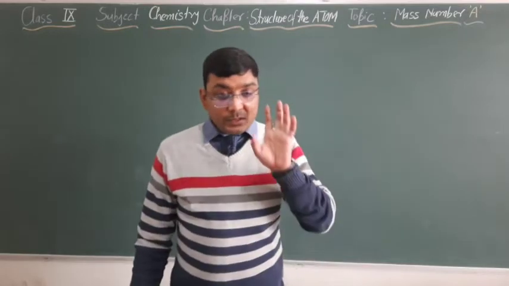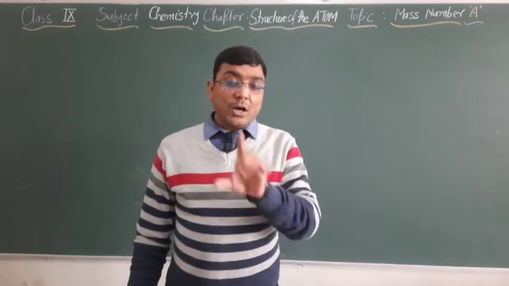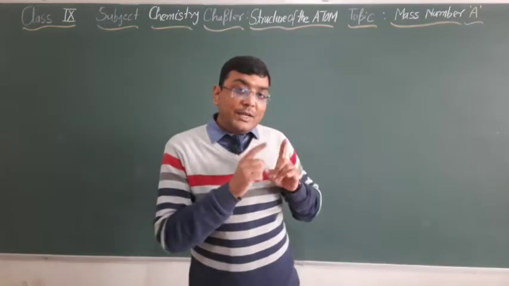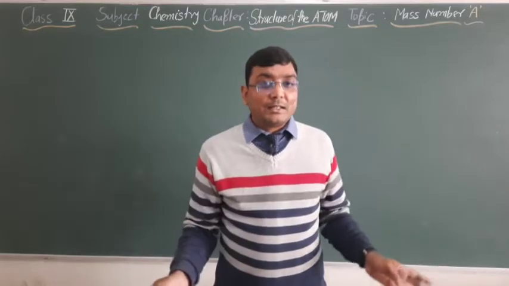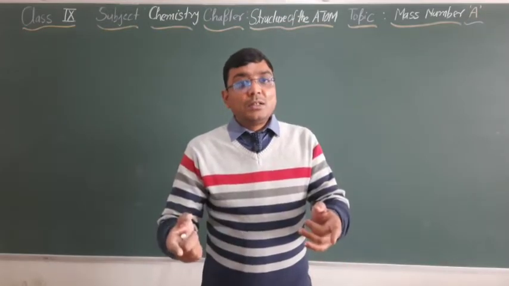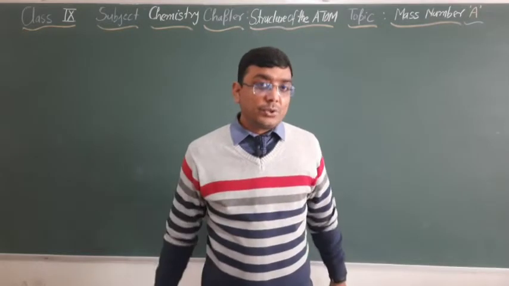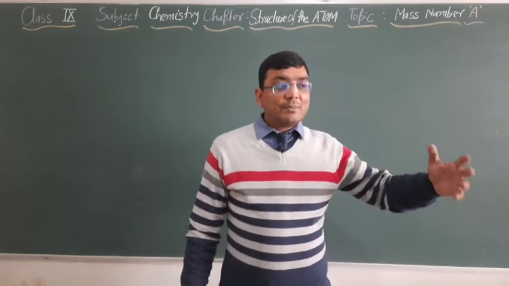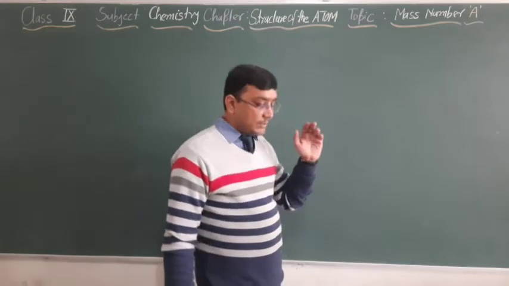This means we can say that the group of atoms which has the same number of protons belong to a particular element. If a group of atoms has a different number of protons in their nucleus, they all belong to different elements. Is it clear? The atomic number concept is like your roll number assigned in your class by your class teacher or by your school. Same as that, we have assigned an atomic number for a particular element. So atomic number is the roll number of a particular element. That's it. Now let us understand the mass number concept.